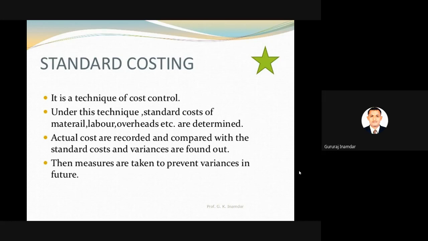Government taxes are changing, so we have to consider that factor by comparing with the standard budget or standard cost. Then measures are taken to prevent variances in future. Why? With the help of standard costing we can prevent the variances in the future.